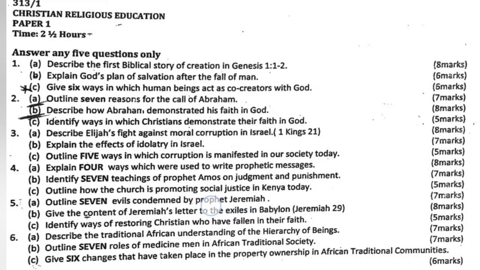Questions. Question 1a. Describe the first biblical story of creation in Genesis chapter 1 from verse 1 to 2. 1b. Explain God's plan of salvation after the fall of man. C. Give 6 ways in which human beings act as co-creators with God.